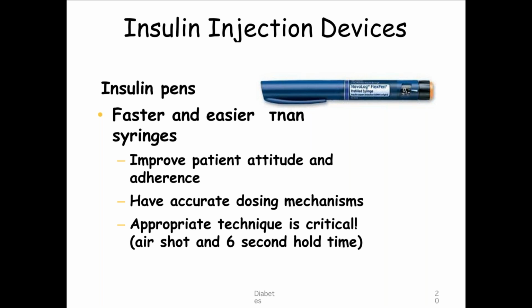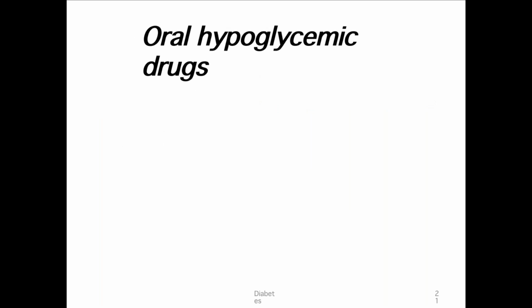But now, to make it very easy, insulin pens are available. Faster and easier than syringe, improve patient's attitude and adherence, have accurate dosing mechanisms, appropriate technique is critical. After you give your insulin shot, you have to maintain it for 6 seconds before you remove the pen. Coming to oral hypoglycemics, before that I have to tell you how you give insulin.